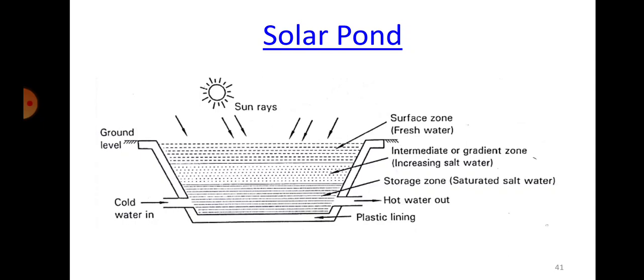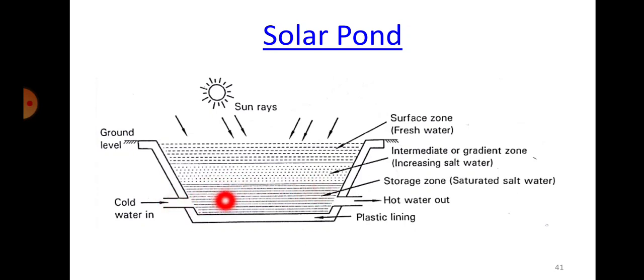So what we do is take that heat energy out. For example, you can see here the cold water inlet is over here, and this water gets heated up continuously and is not able to rise to the top. Normally in a pond, the water gets heated, its density goes on reducing, and it goes to the top and escapes into the atmosphere. But we are creating a salinity gradient here, so the heat energy received will not be able to go to the top, and it gets trapped here itself.